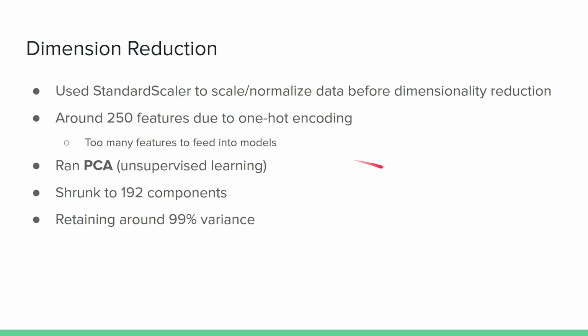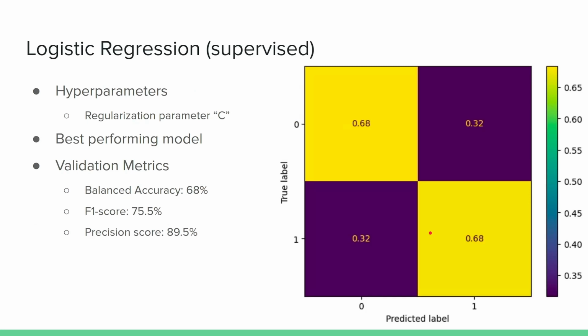So what we did was we ran PCA, which is unsupervised learning, and we told PCA to shrink to as few components as possible while also keeping 99% of the variance of the data, which is usually a good standard to reduce by. Once we did that, we ended up with 192 components left. And that's what our data looked like going forward as we fed that data into our actual learning models and classifiers. So our first learning model was a logistic regression.